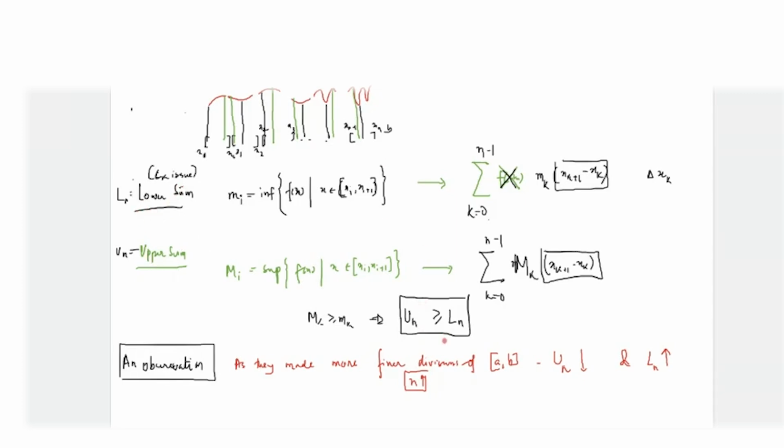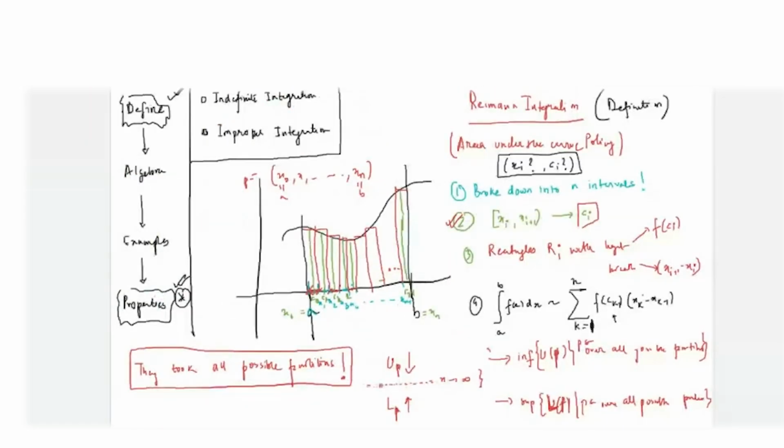One observation was that if you make more finer divisions, the upper sum decreases and the lower sum increases. So for every partition we got a lower sum and an upper sum. The upper sums are decreasing and lower sums are increasing, so at some point they will be equal if it's integrable. And how to define it?